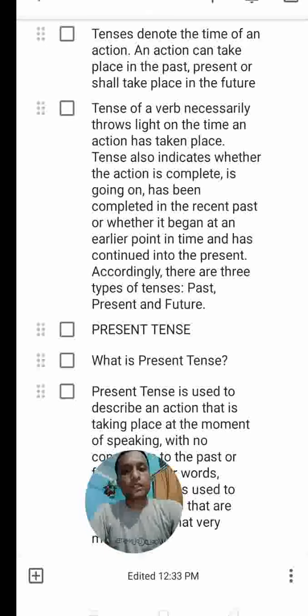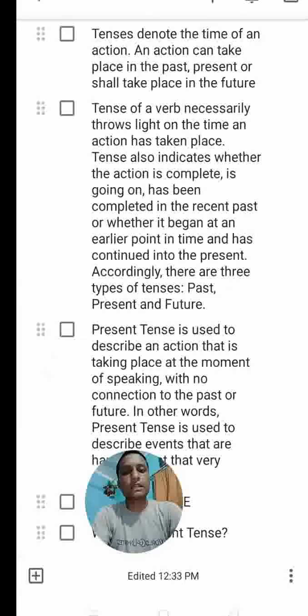Tense also indicates whether the action is complete, is going on, has been completed in the recent past, or whether it began at an earlier point in time and has continued into the present. So accordingly, there are three types of tenses: past, present, and future. Each tense is divided into four parts: simple, or we can say indefinite, then continuous, then perfect, and then perfect continuous. So today I will explain to you the present tense.